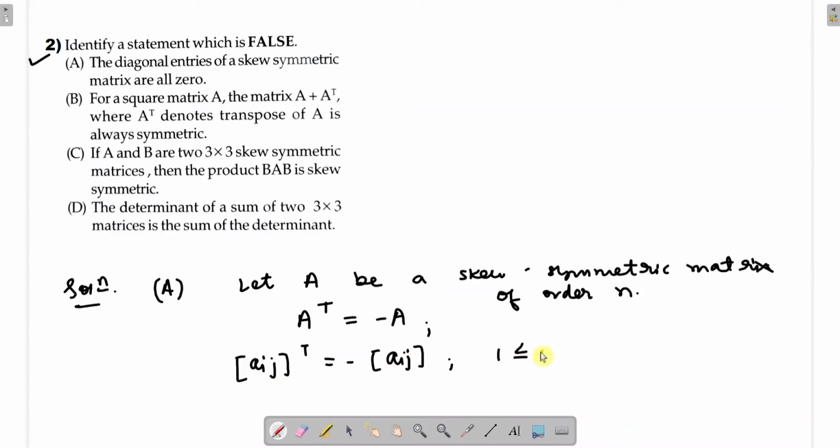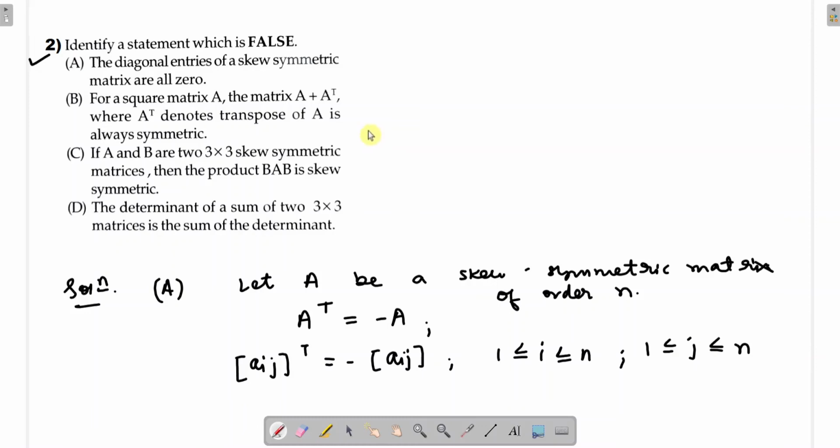So i will vary from 1 to n, and also j, right? i denotes the row and j denotes the column. Since A is a skew symmetric matrix, it is of order n, that means a square matrix. So both rows and columns will be equal in numbers. Okay, so i will vary from 1 to n, there will be n rows, and j will vary from 1 to n, that means there are n columns.